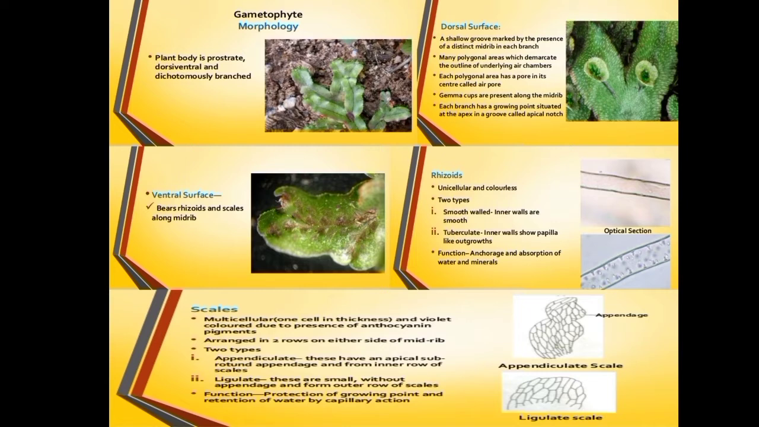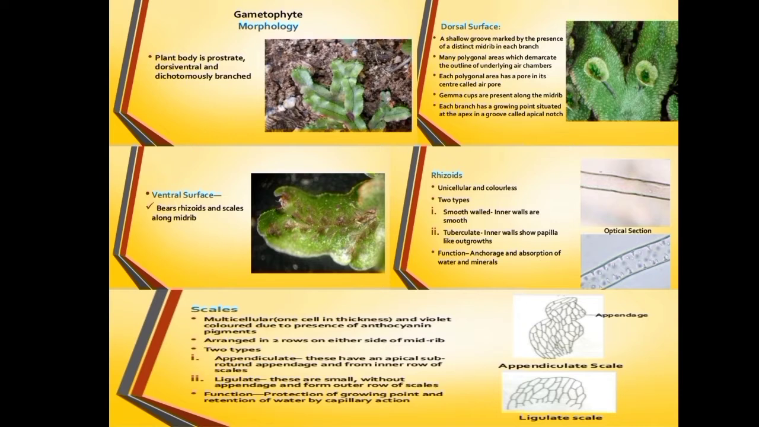The ventral surface contains scales as well as rhizoids, and the rhizoids are unicellular, root like structures. The main function of the rhizoids is the absorption of minerals and water. The reproductive bodies are found on the dorsal surface, and they bear cup like structures known as gemma cups, which are meant for vegetative reproduction.